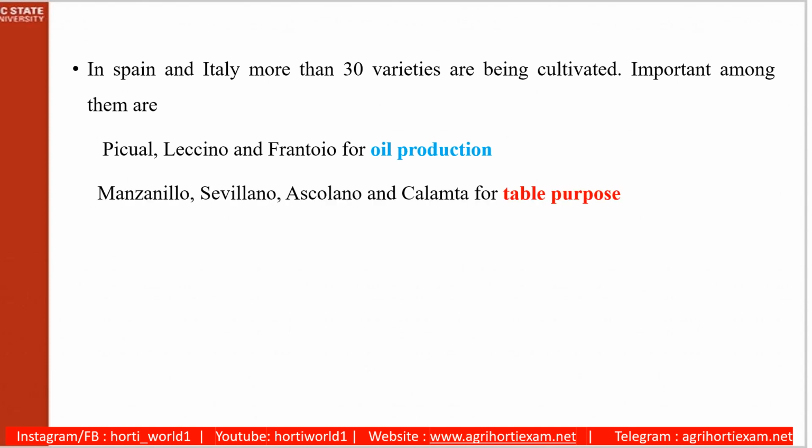Coming to varieties, about 30 varieties have been cultivated. Among them, different varieties serve different purposes based on different uses. Different varieties have been developed for oil purpose and table purpose. For oil purpose, Picual, Leccino, Frantoio; and for table purpose, Manzanillo, Sevillano, Ascolano, Kalamata.